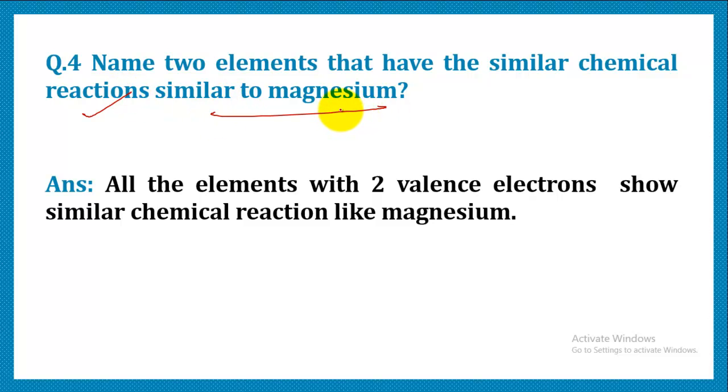Obviously the elements which have the same valence electrons as magnesium are going to possess similar chemical reactions. Magnesium we know belongs to the second group, so all the elements of the same group will have similar chemical properties.